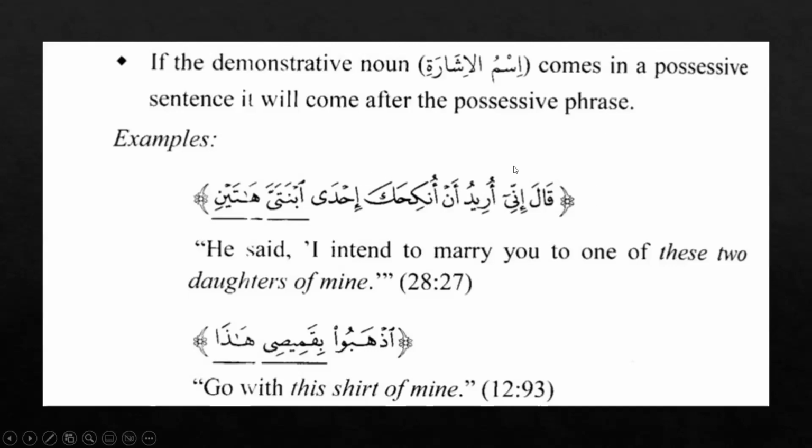Okay, again, there is one rule here. If the demonstrative noun, al-ism al-ishara, comes in the possessive sentence, it will come after the possessive phrase.